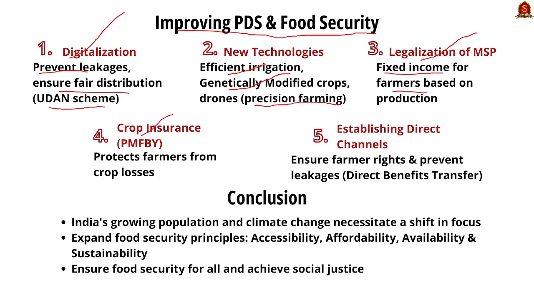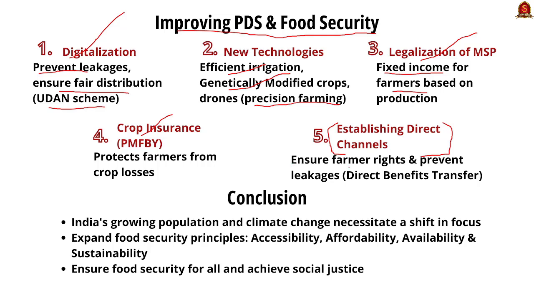The next one is crop insurance. It protects farmers from crop losses. The fifth and the final one is establishing direct channels. It is the major issue. It can address the middleman crisis in India, which is actually bothering the agriculture sector on the whole and also affecting the livelihood of the farmers in India.